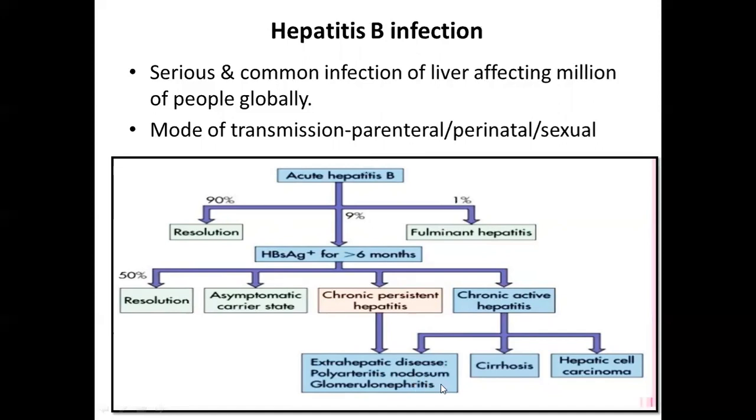Fortunately, we have a hepatitis vaccine against hepatitis B. One of the carcinomas which can be vaccine preventable is obviously hepatocellular carcinoma. You can see that one of the outcomes of hepatitis B infection is hepatocellular carcinoma, and this is one carcinoma which can be prevented by the hepatitis B vaccine.